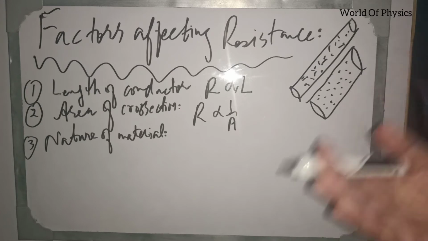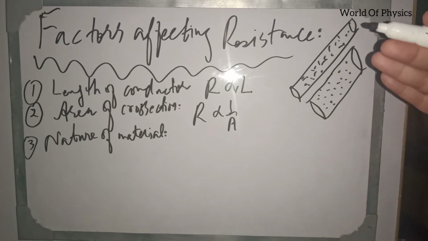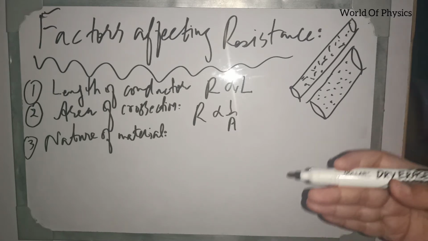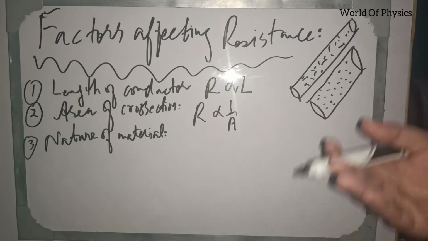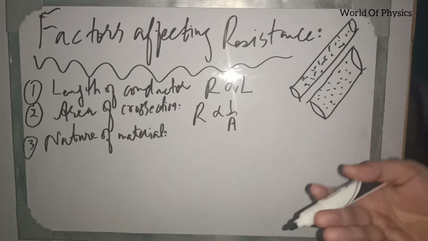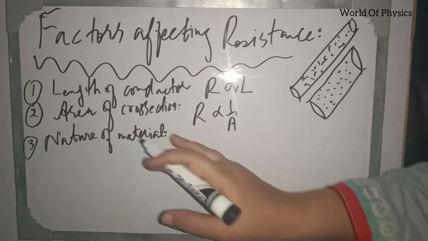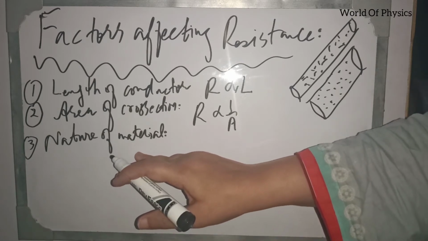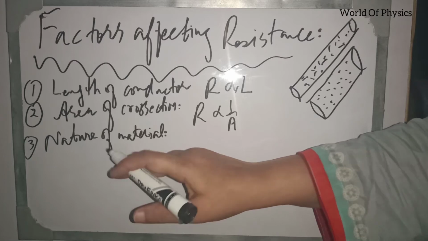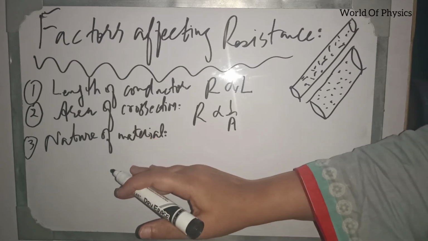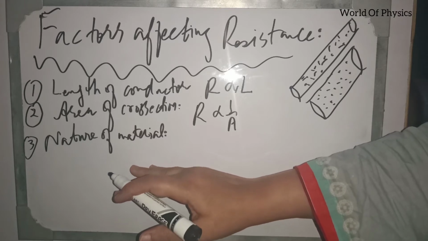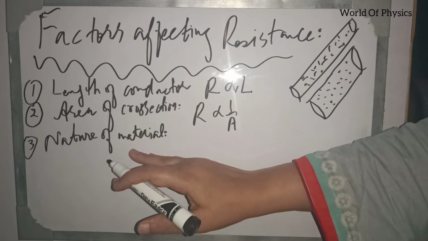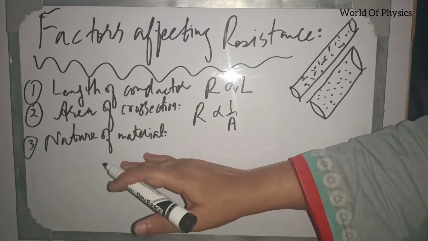If there are more electrons available in the metal, then definitely resistance will be reduced. If there are less number of electrons present in the metal, resistance will be increased. In this way, resistance depends upon the nature of material. This is the reason that the number of free electrons contributed by atoms, for example copper, zinc, silver, they contribute more free electrons, that's why they bear less resistance, and these conductors are called good conductors.